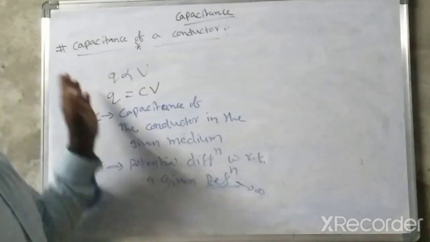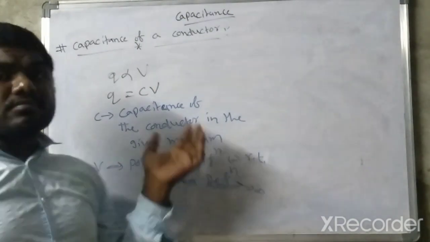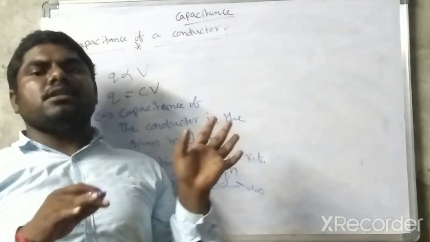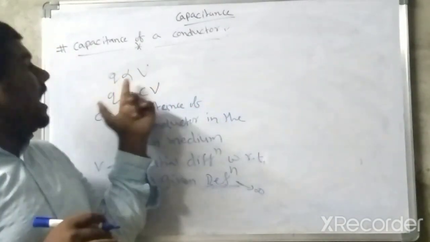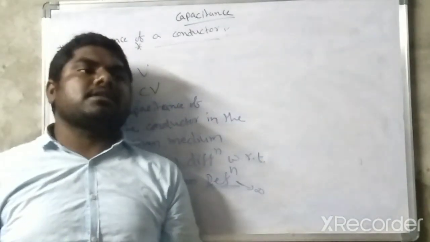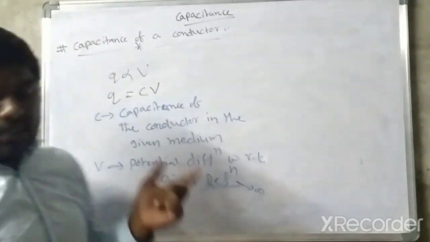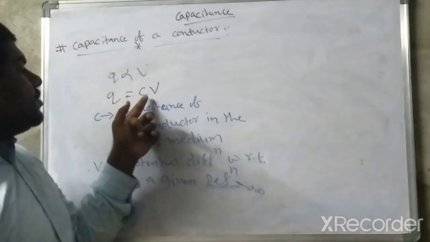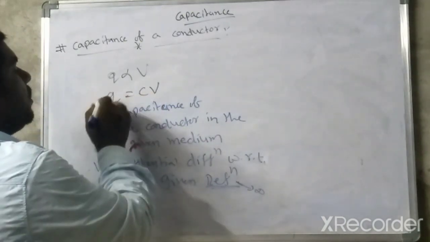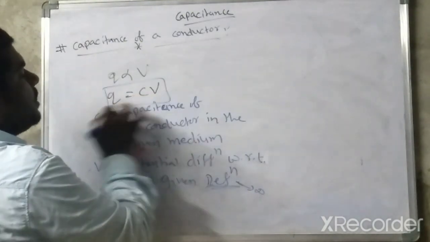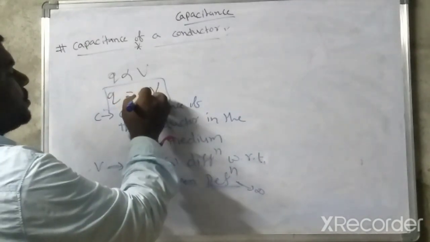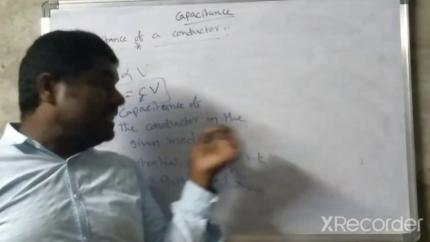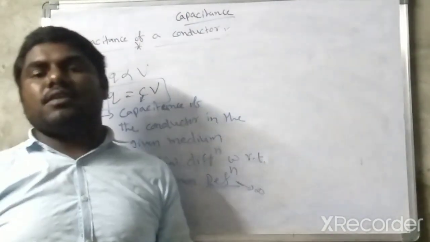So what is meant by capacitance of a conductor? Simply, it is the relation between charge and potential of the conductor. Charge is directly proportional to potential. Charge Q is equal to C into V. Here C is the proportionality constant, which we call the capacitance of the conductor in the given medium.